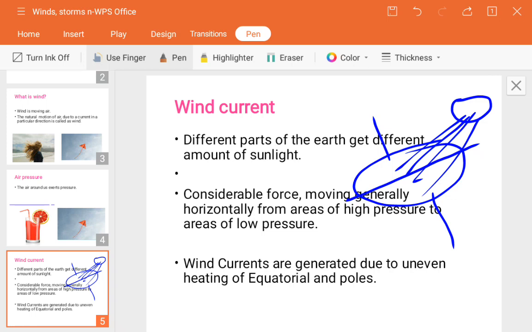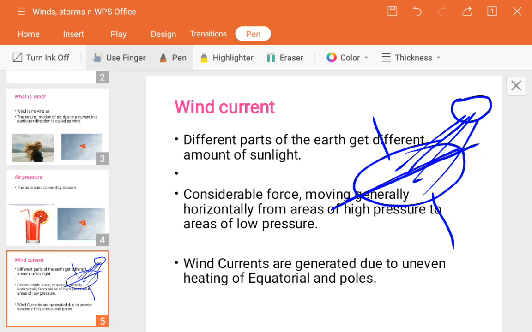So now the concept is that wind is a considerable force moving generally horizontally from areas of high pressure to areas of low pressure. So here also the wind current is nothing but a considerable force, guys. Force is nothing but something acting on it, okay. So wind is a considerable force moving generally horizontally.